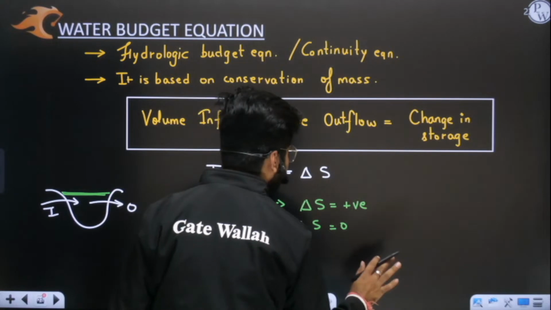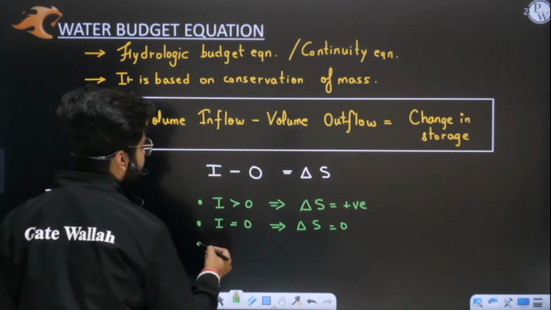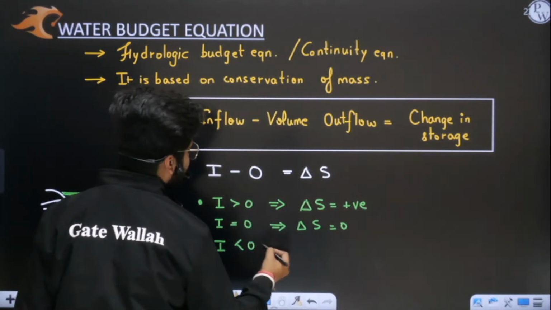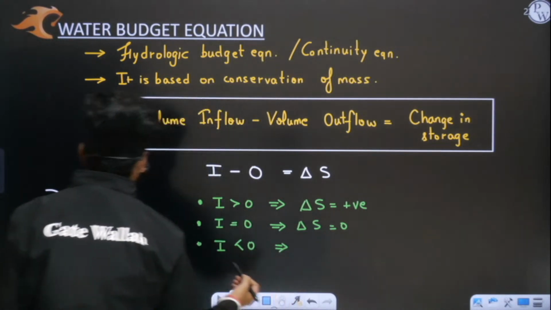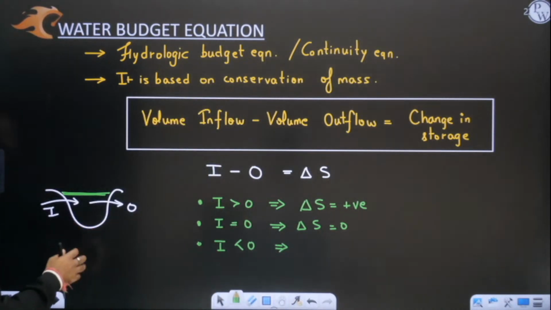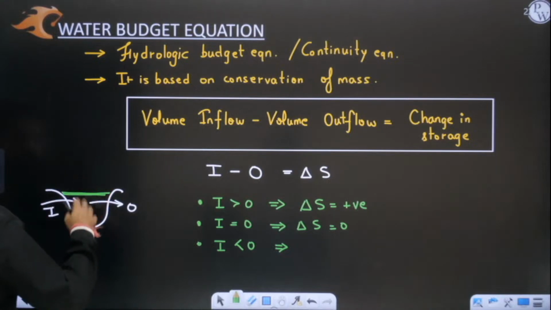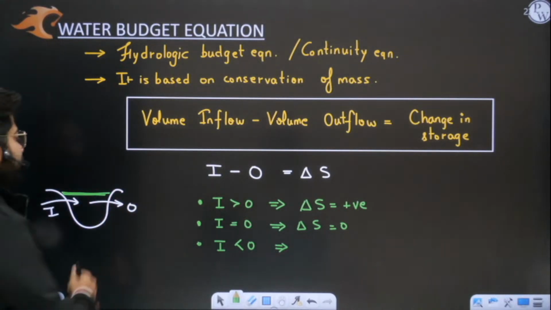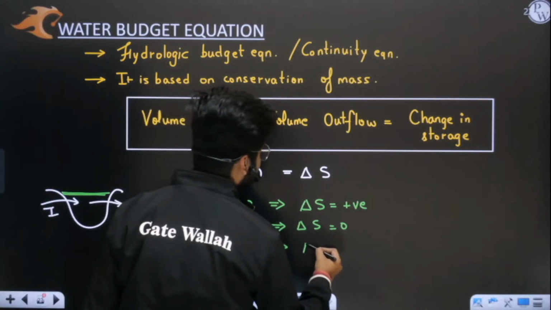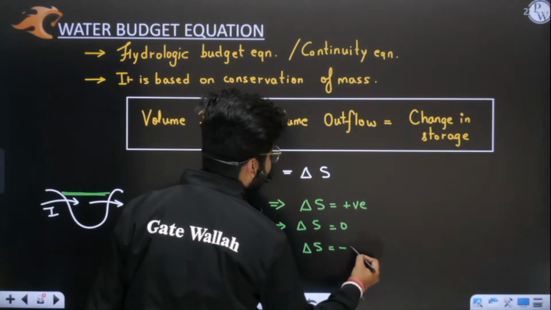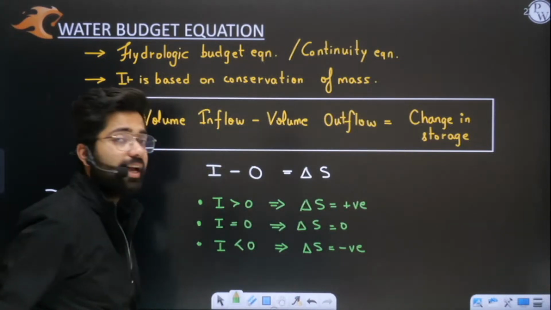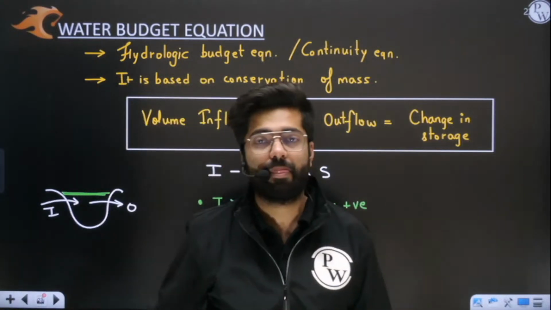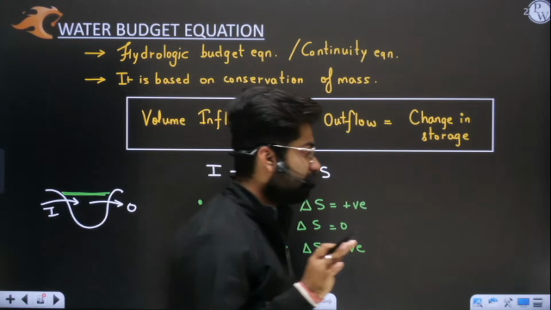But if inflow is less and outflow is more, for example when evaporation is more, or the water going outside the system is more, then water starts to deplete, the water level will go down, and change in storage is negative.